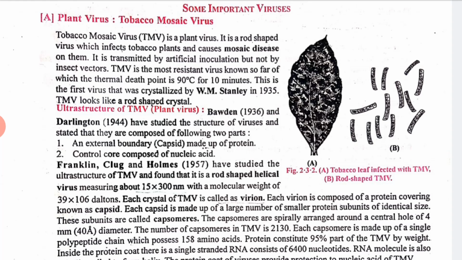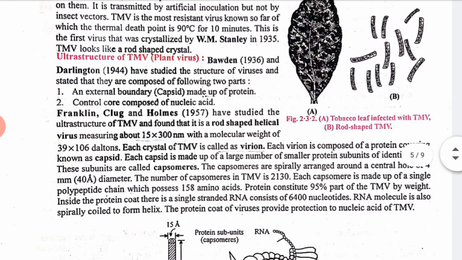Okay, so see here, point A is a tobacco leaf infected with TMV, and secondly we have the rod-shaped TMV. Can you see this figure? Yes. Now, let us talk about the ultrastructure of the TMV plant virus. Bawden in 1936 and Darlington in 1944 studied the structure of the virus and stated that it is composed of 2 parts: an external boundary, that is the capsid, made up of protein, and secondly a central core composed of nucleic acid.